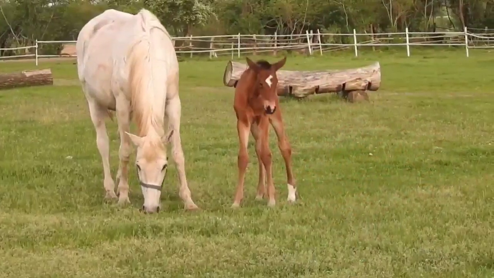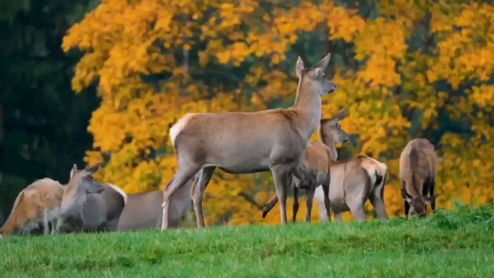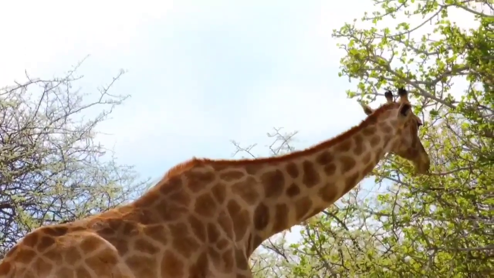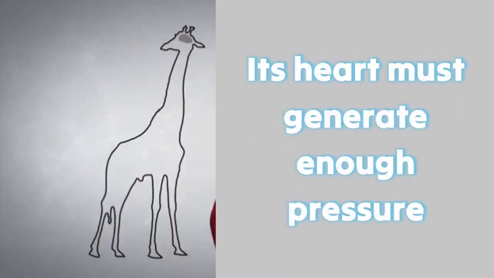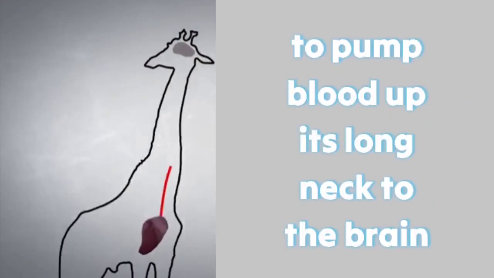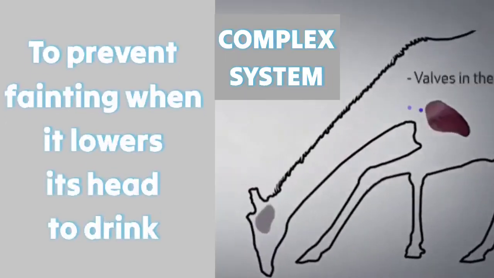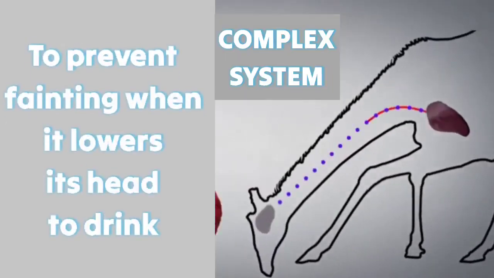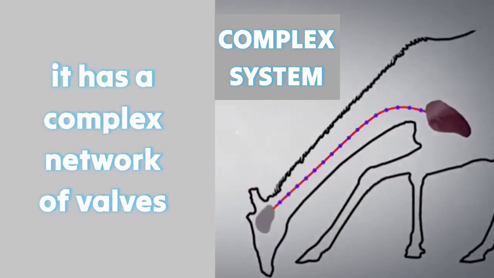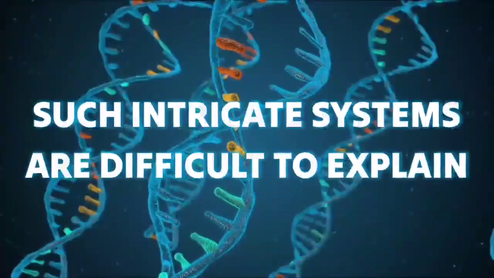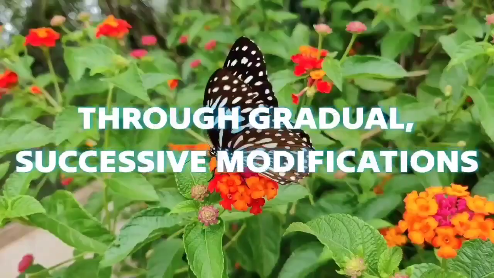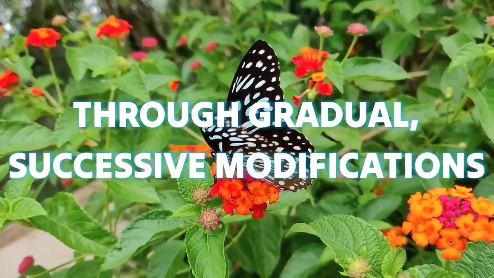Let's look at some specific examples of complexity in the animal kingdom. The giraffe, for instance, has a unique circulatory system. Its heart must generate enough pressure to pump blood up its long neck to the brain. To prevent fainting when it lowers its head to drink, it has a complex network of valves and pressure-regulating mechanisms. Such intricate systems are difficult to explain through gradual, successive modifications.